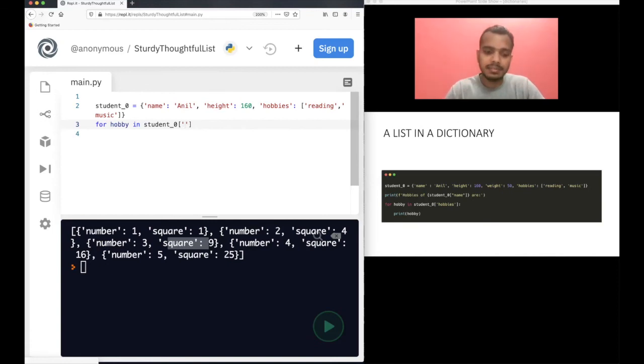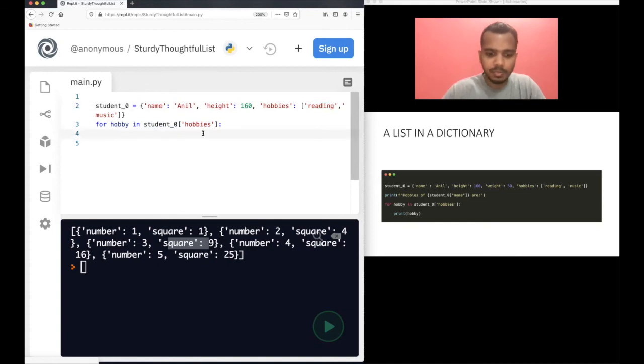So it's natural that when you see the dictionary for the first time, you may not be able to understand it totally or fully. So let's do more practice and more examples. We want to just mention the hobbies. We know that student hobbies is a list, and of course this is the way of accessing a key-value pair in a Python dictionary. So in place of this, what will be substituted is reading and music.